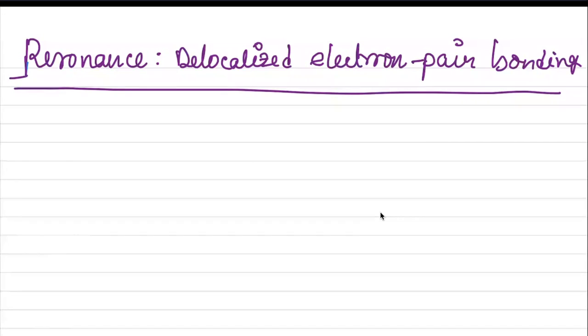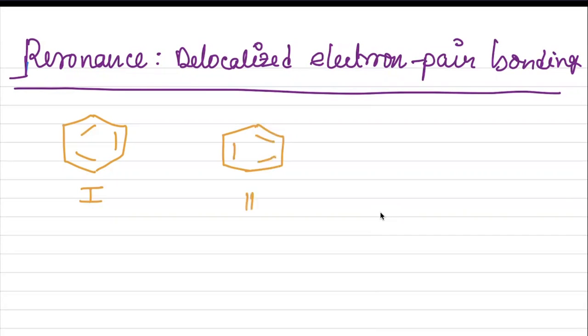Now, suppose I consider this molecule C. This is benzene. This is structure number 1. If I consider this one, this is structure number 2.